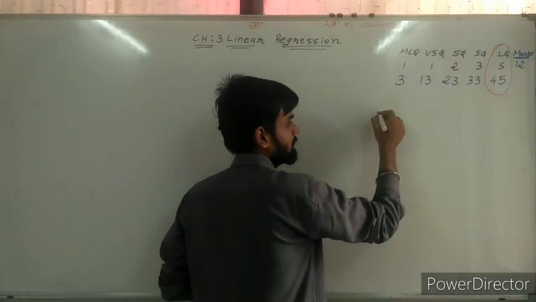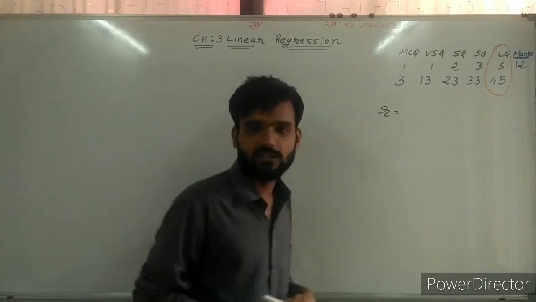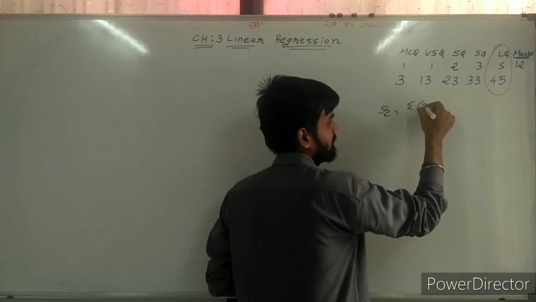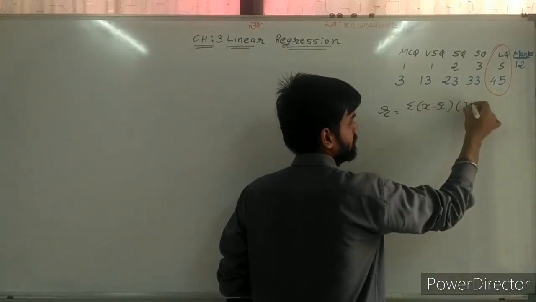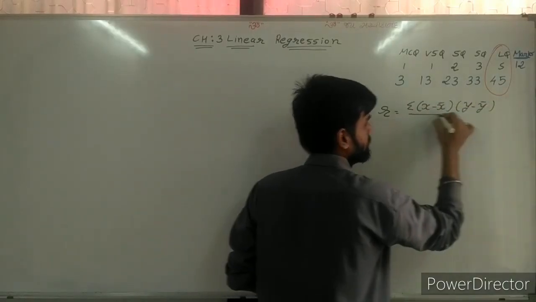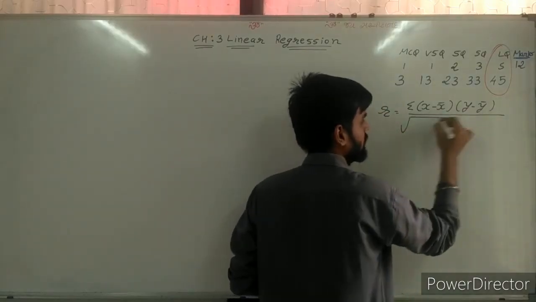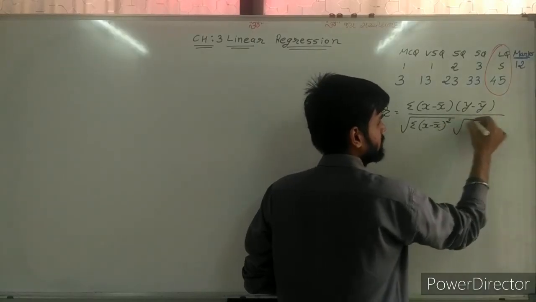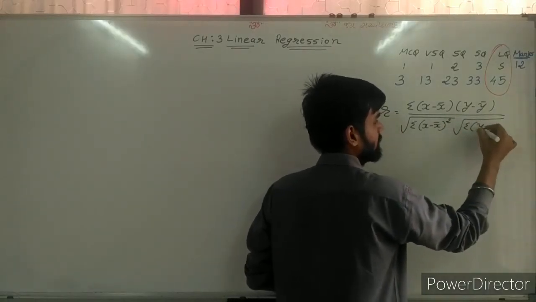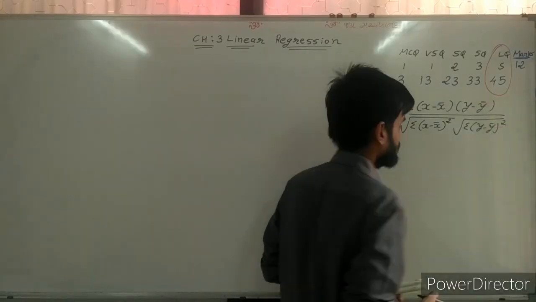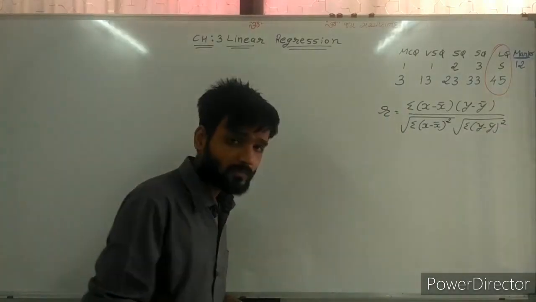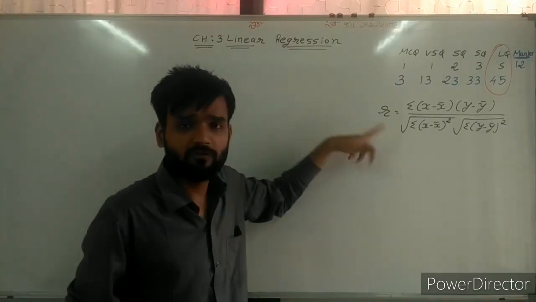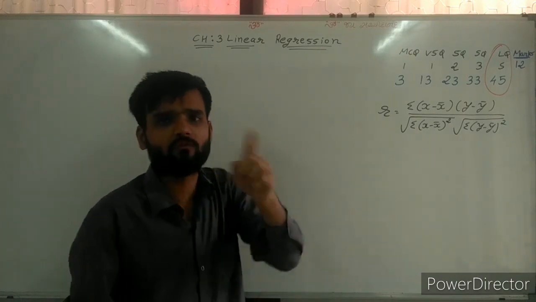Sir, first the normal formula: r is equal to sigma (x minus x bar)(y minus y bar) divided by the square root of sigma (x minus x bar) whole square, into the square root of sigma (y minus y bar) whole square. These are the formulas of the second chapter. On this basis we are making many formulas of the third chapter.